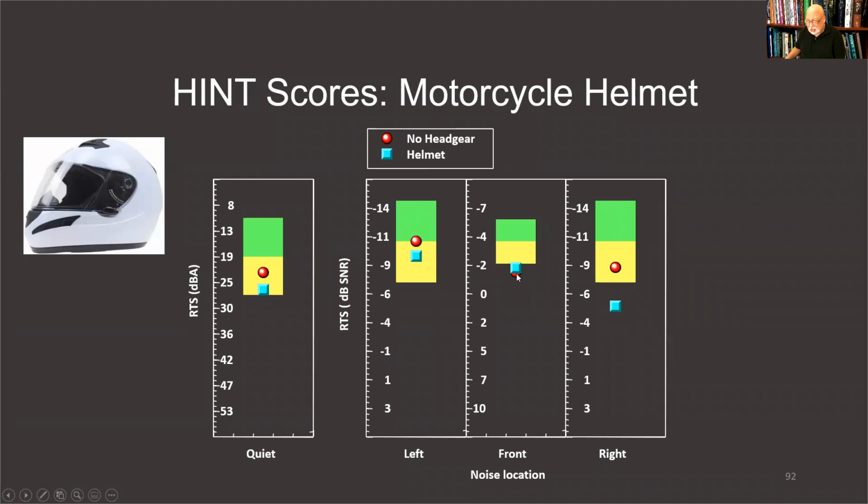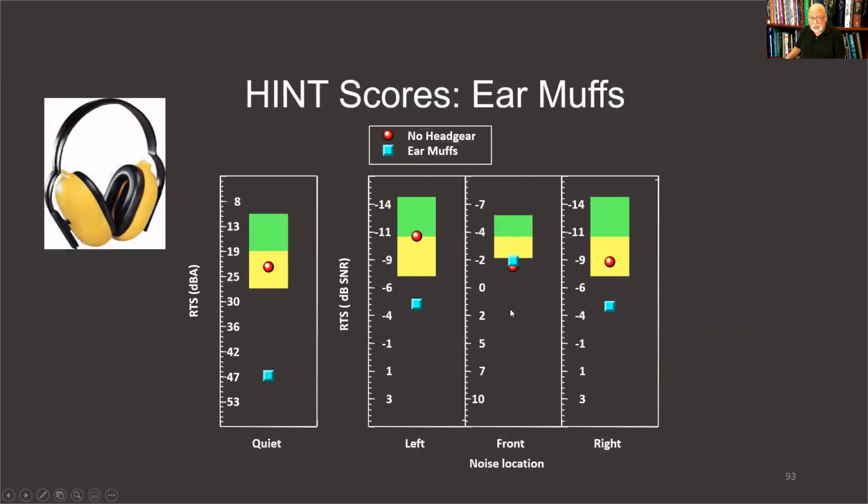The noise front condition, his threshold was actually below normal limits, which is interesting. And with the helmet, it's roughly the same. But when the noise was delivered from the right side, the speech is in front of him, his ability to hear with the helmet actually decreased. You can't get this information from the pure tone thresholds. You can only get this by using a speech and noise test.